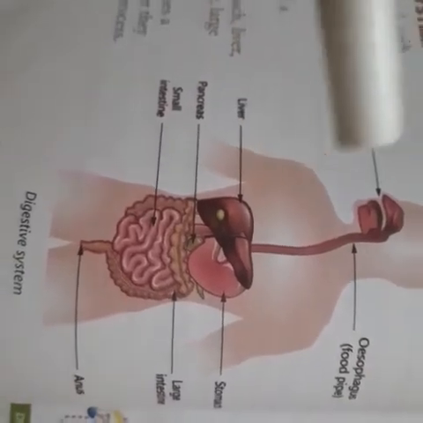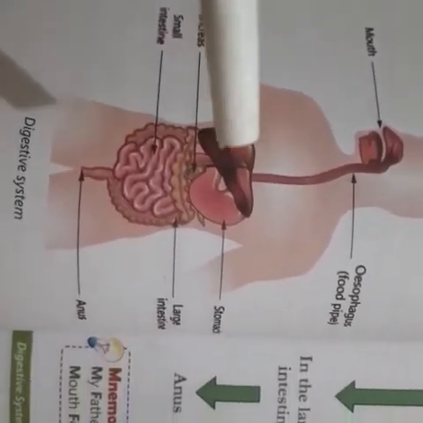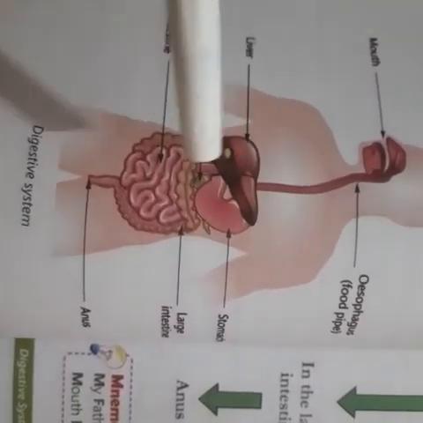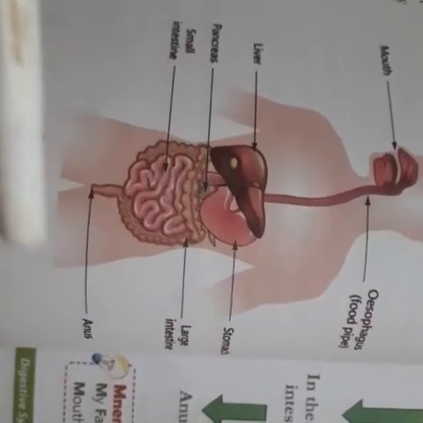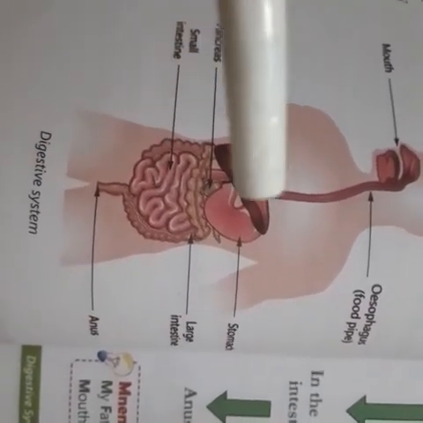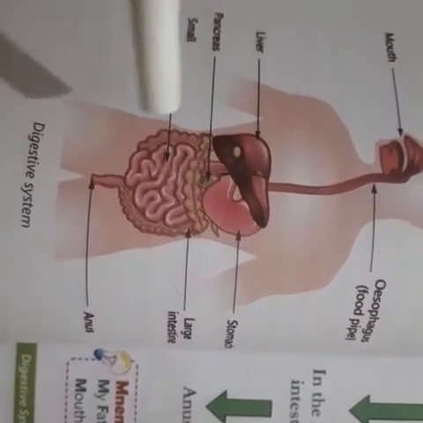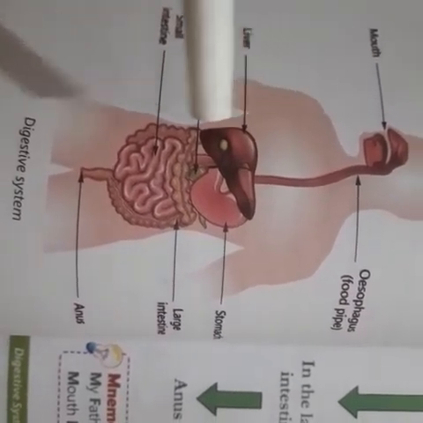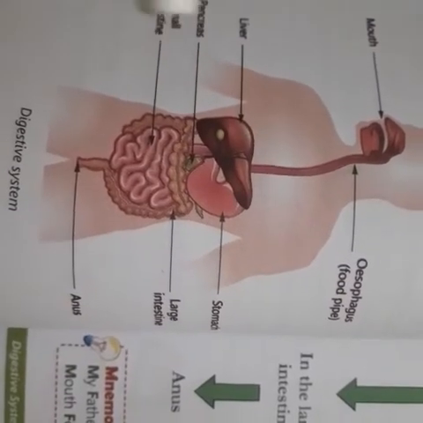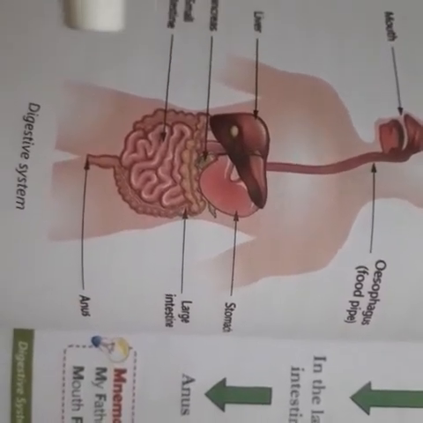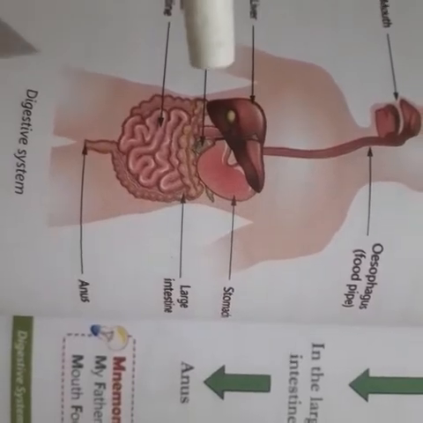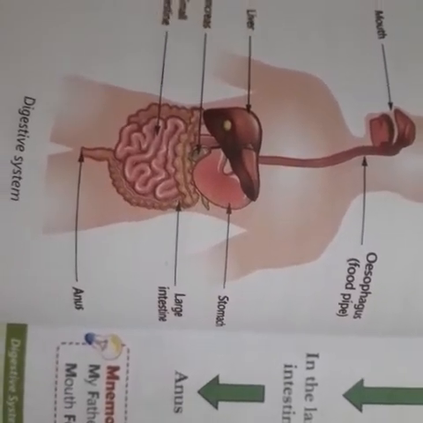And the next one is the large intestine. The undigested food is now passed on to the large intestine. Here, most of the water is absorbed back from the undigested food. And lastly, the undigested food is thrown out of the body through an opening called the anus.